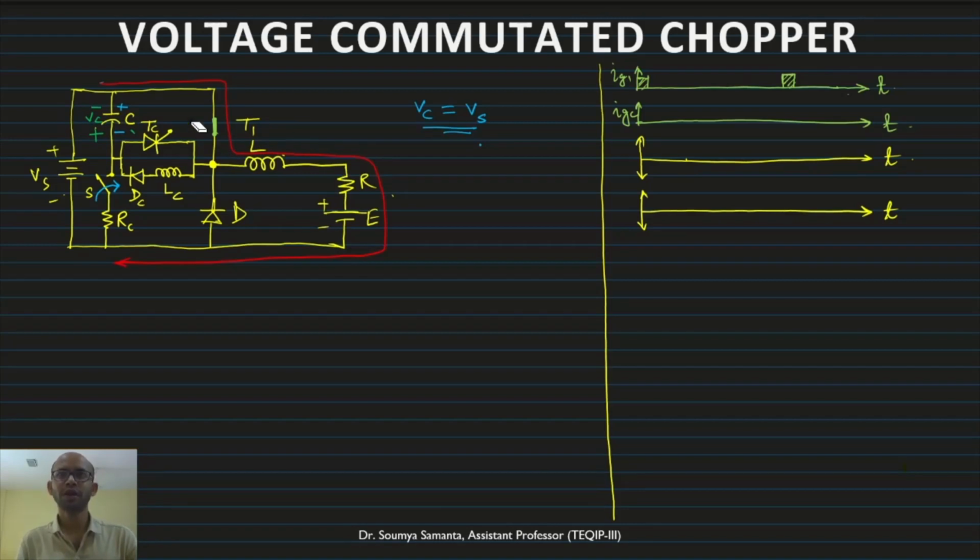Now in this condition the circuit will continue to operate, and this will be the flow of current. This is the load current, or I naught. I naught will flow through this.